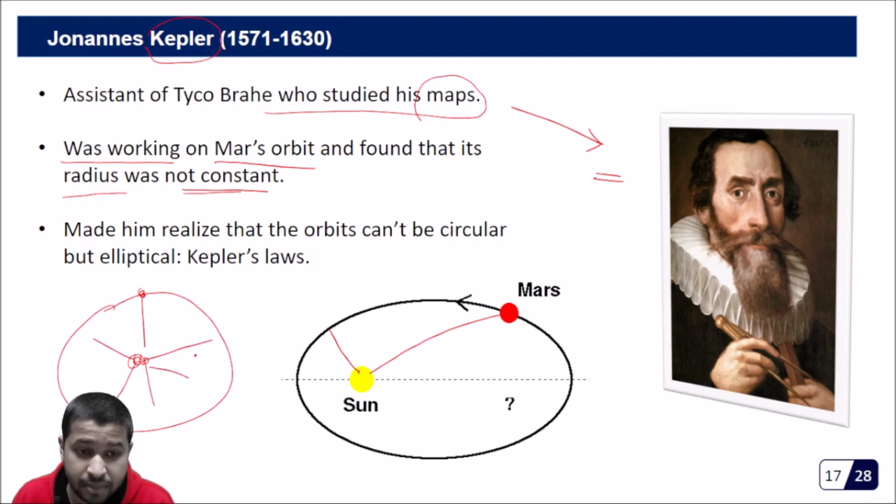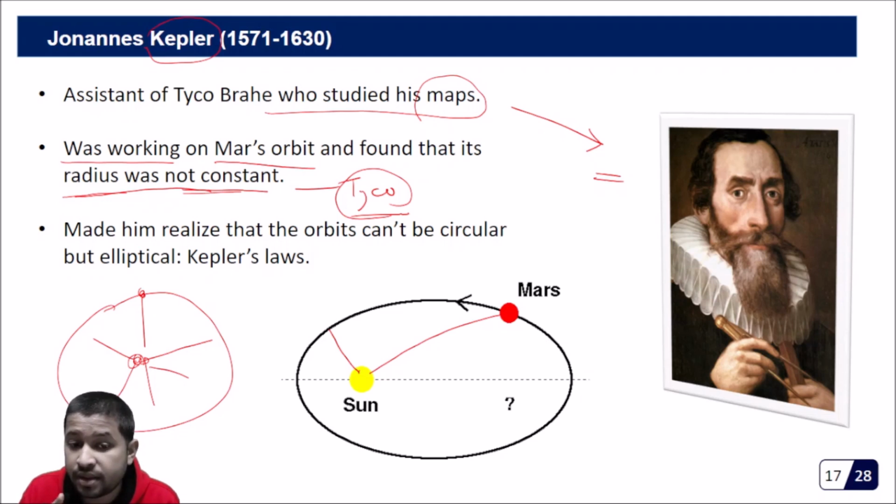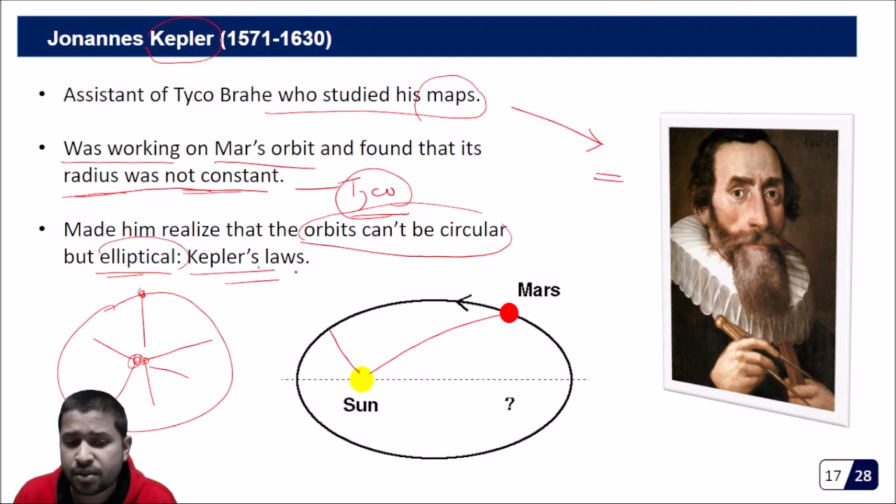But Kepler, by studying the maps of Tycho Brahe, found that the radius of the orbit was not constant. From this, he was bound to draw the inference that orbits can't be circular. They have to be something like elliptical. And this led to the first law of Kepler. Likewise, he formulated 3 laws which are very famous. We will study them later in the next class.